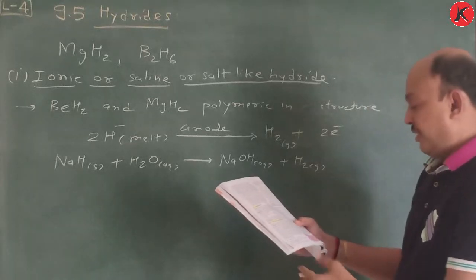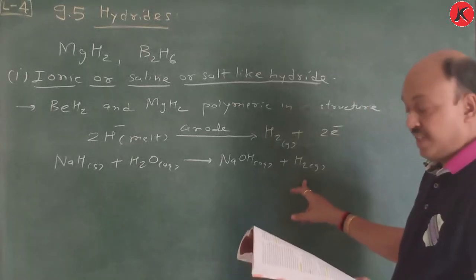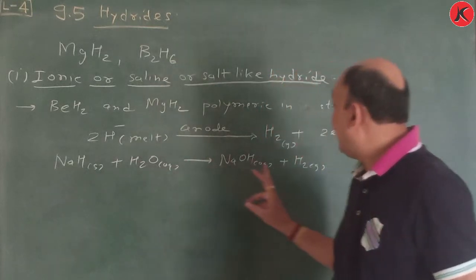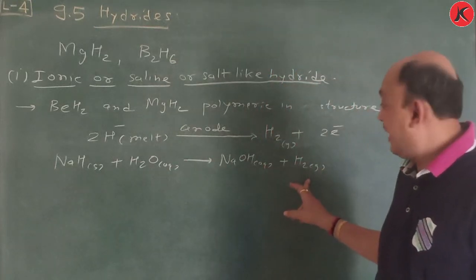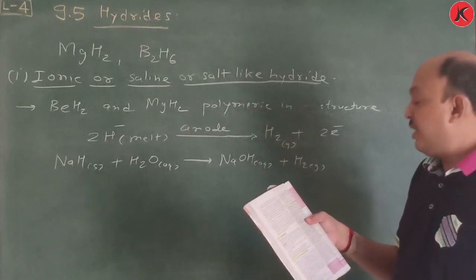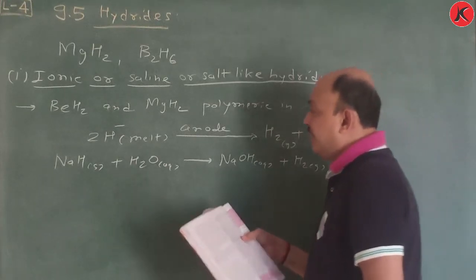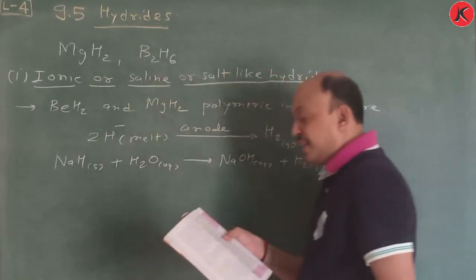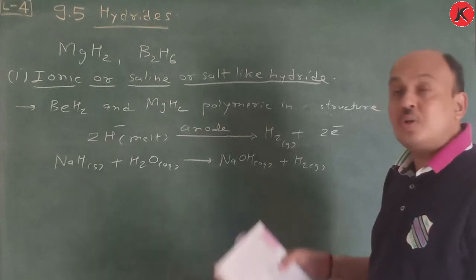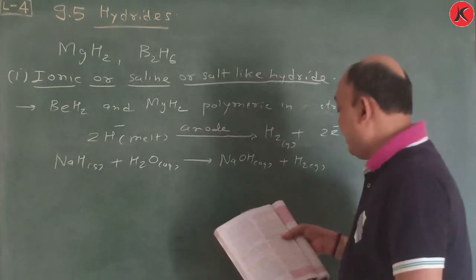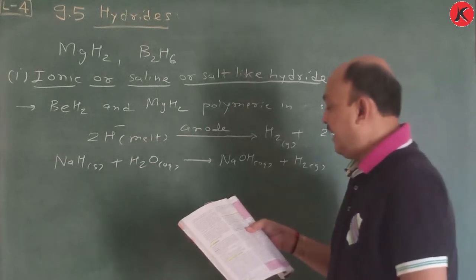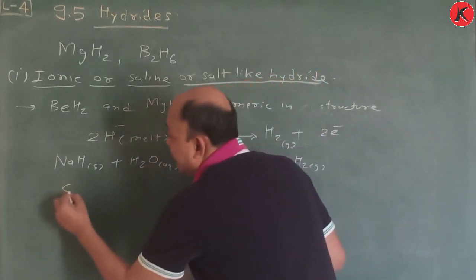When sodium hydride reacts with water, it releases dihydrogen gas and produces sodium hydroxide. Remember, lithium hydride is rather unreactive at moderate temperature with O2 or Cl2, and it is therefore used in the synthesis of other hydrides. So write down this reaction.